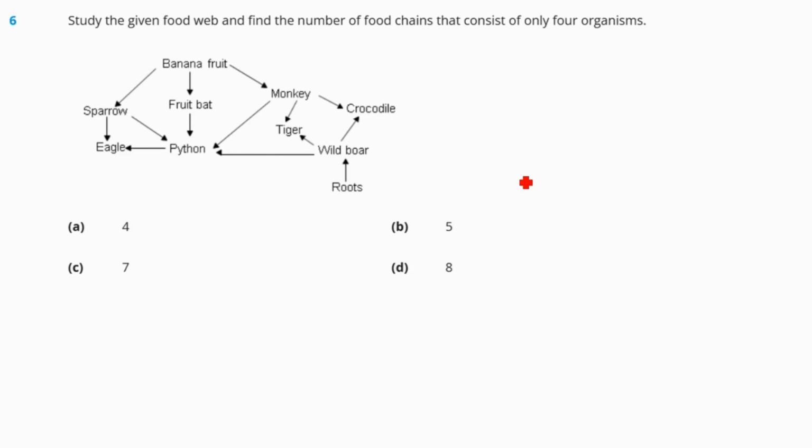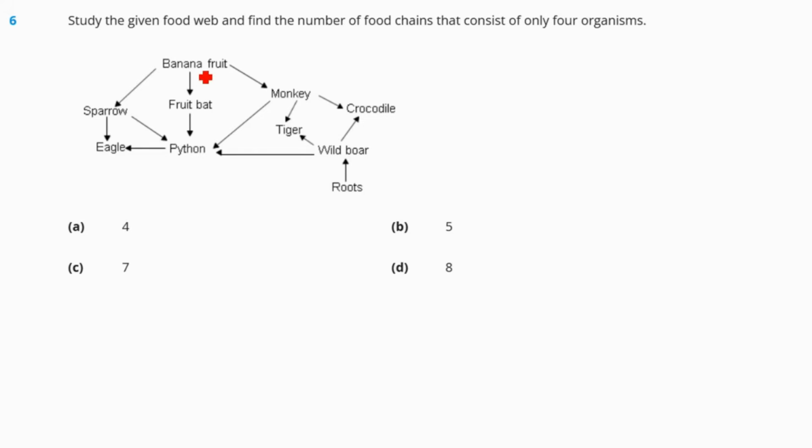Study the given food web and find the number of food chains that consist of only 4 organisms. Banana, fruit bat, python, eagle, sparrow, monkey, tiger, crocodile, wild boar, and roots. So here we have to find out in the given food web the number of food chains that consist of only 4 organisms. Okay, let's understand this one.